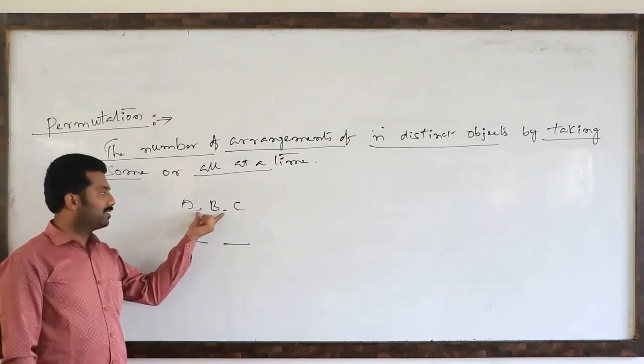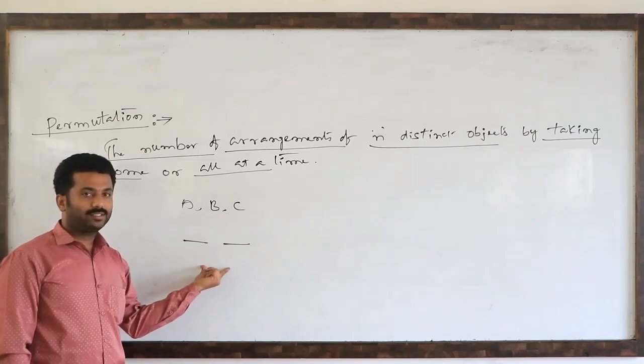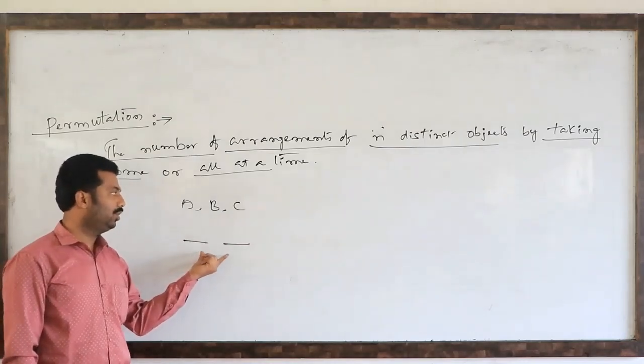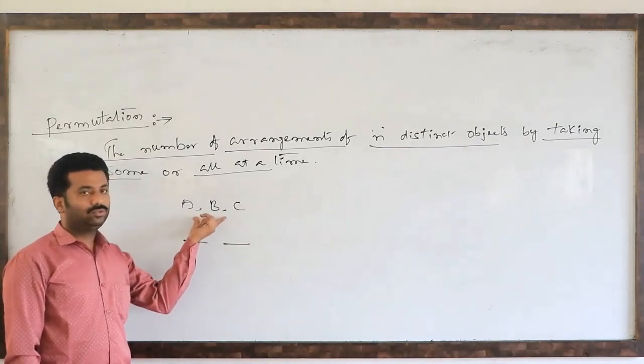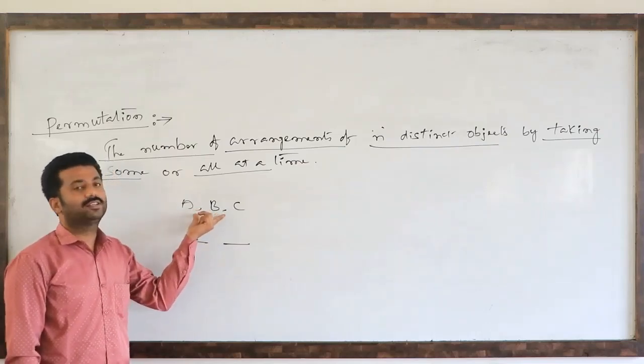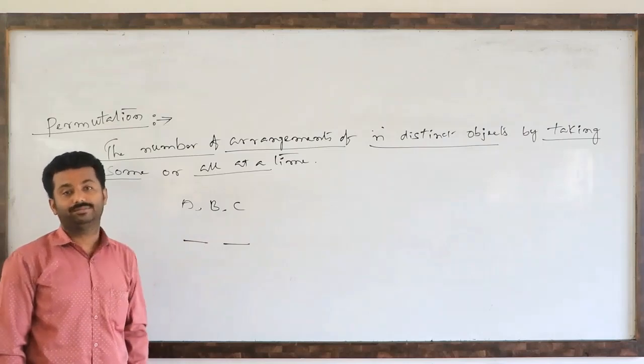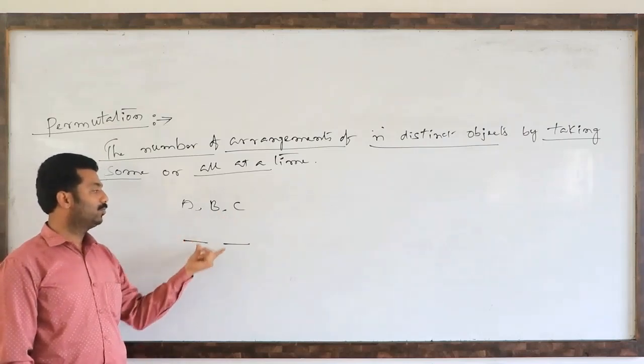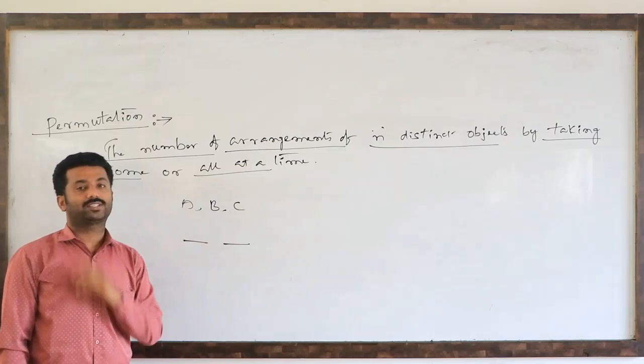Means three persons are standing, only two vacancies are there. He has to fill up these two blanks with three persons by taking two at a time. Among three persons, he has to select only two persons.